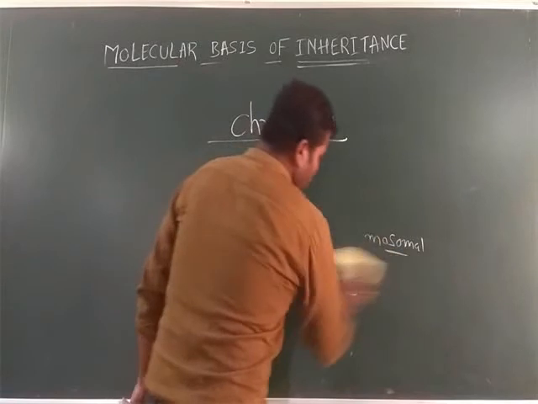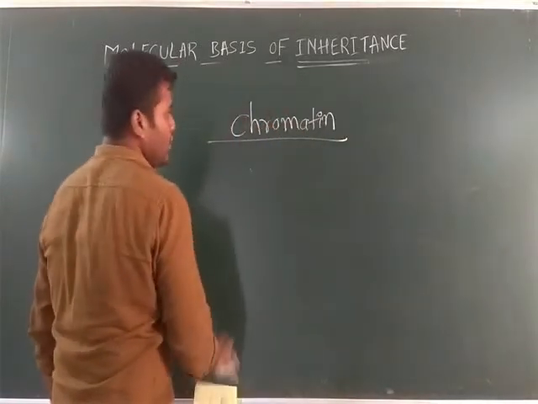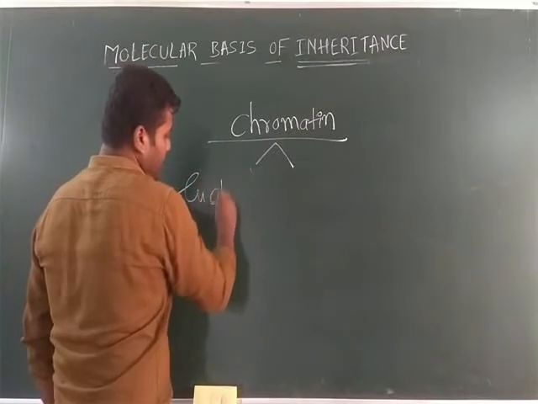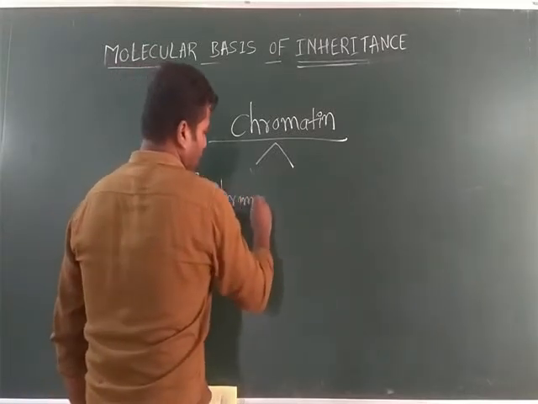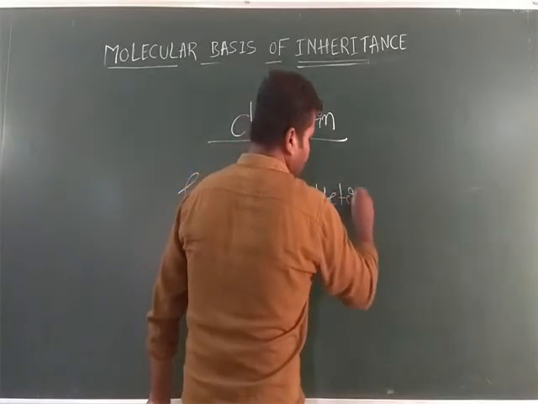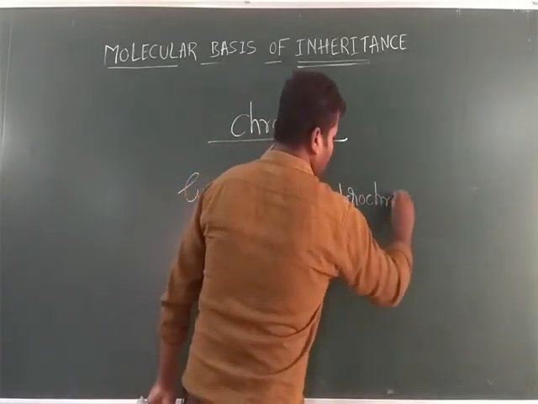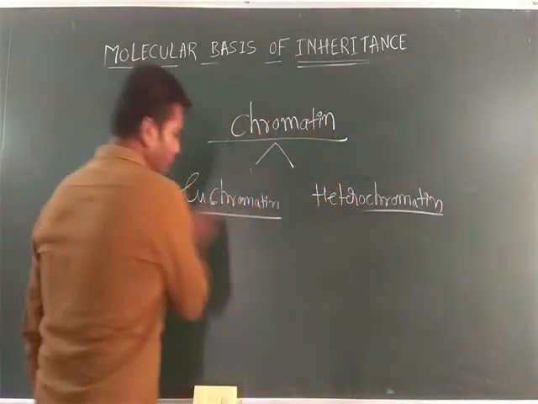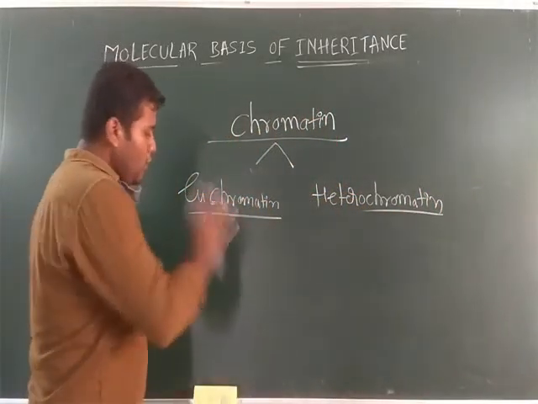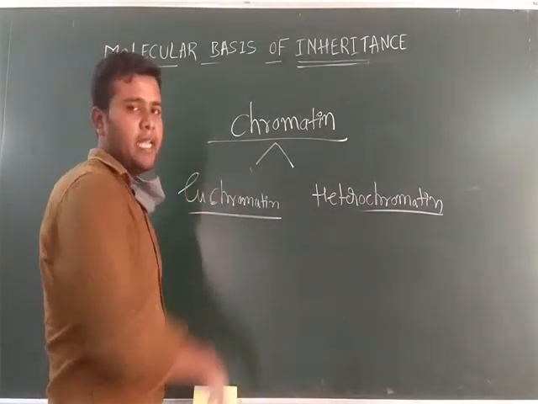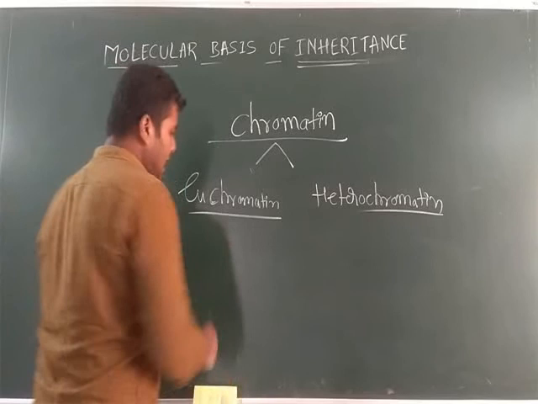Next, chromatin is classified into two major types. One is euchromatin, and the second one is heterochromatin. What do you mean by euchromatin and heterochromatin? In euchromatin, the DNA helix package is loosely arranged.